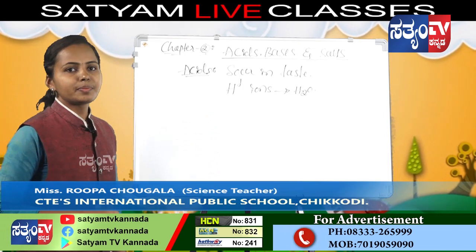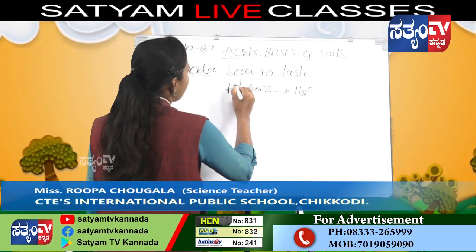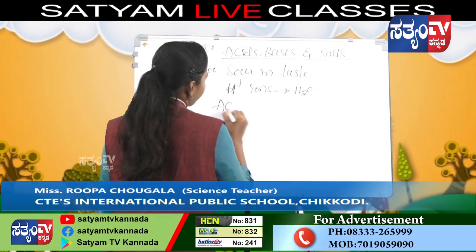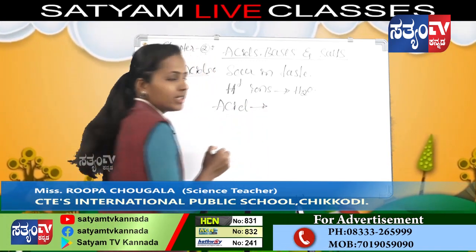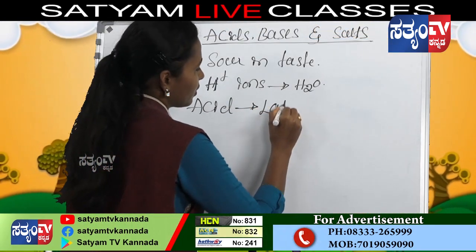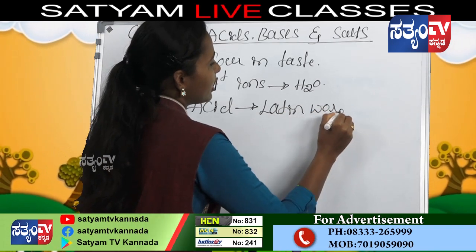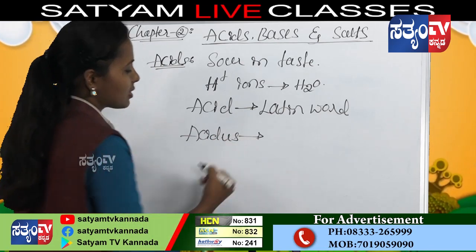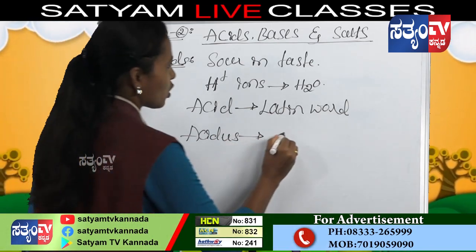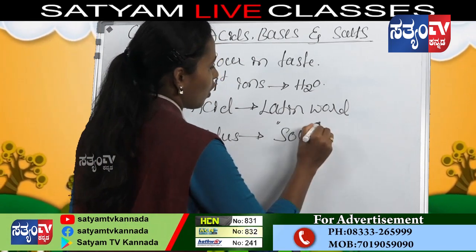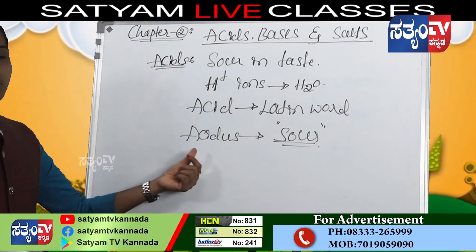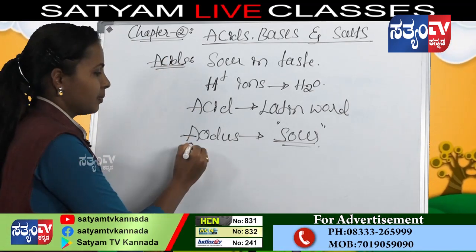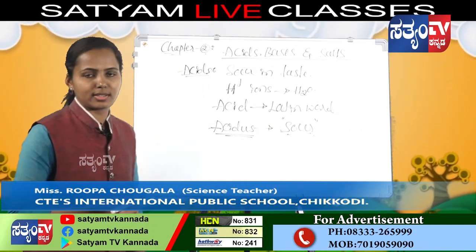Third, the word acid comes from a Latin word, acidus. The meaning of acidus is sour. This is about acids. Acidus means sour in taste.